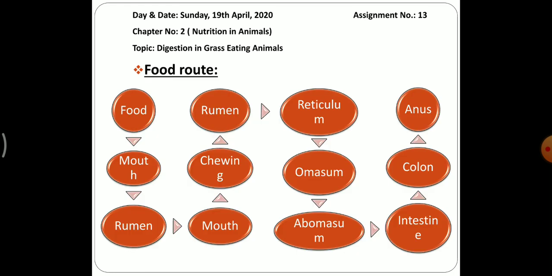Okay. Now, this is the food route, showing how the food will go: first to which chamber, then which chamber, and at last how it will be thrown out from the body.